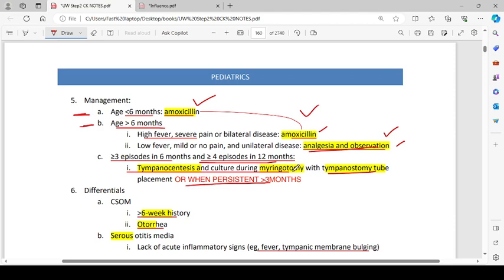and culture during myringotomy is basically putting a hole in the tympanic membrane which will drain the fluid in the middle ear cavity, and we can culture it and see which organism is causing the trouble. With a tympanostomy tube, a small tube is inserted in the tympanic membrane so that an excessive amount of fluid which is not drained right now can be drained later on.